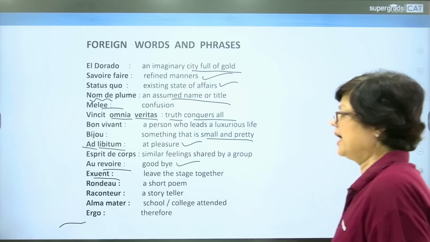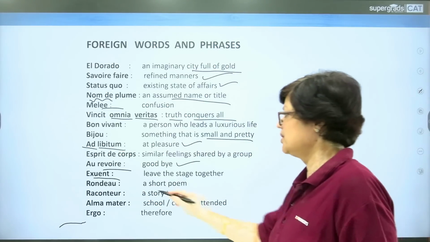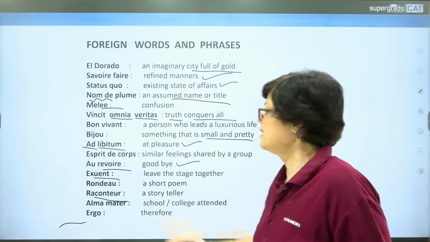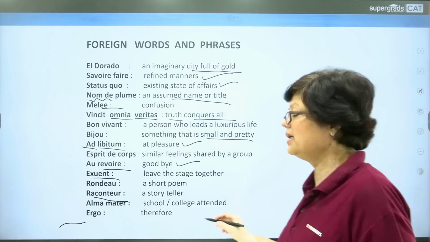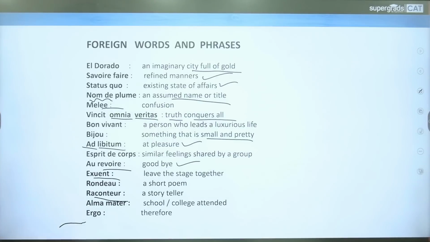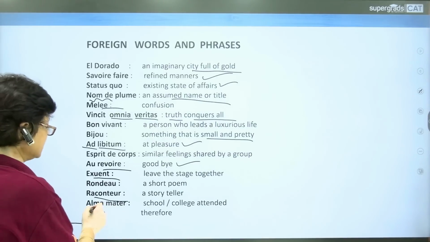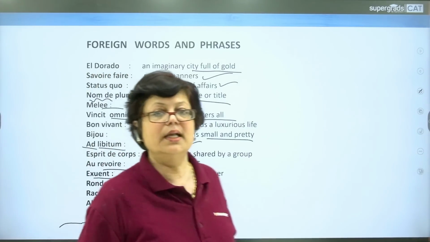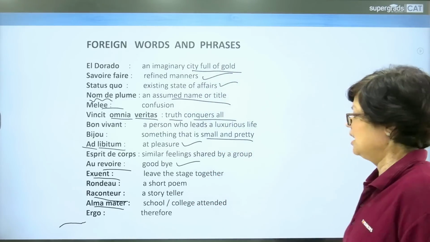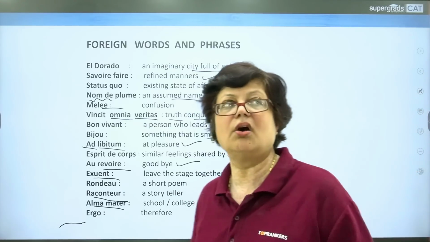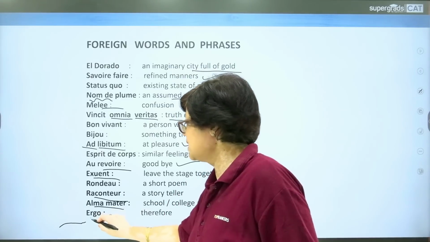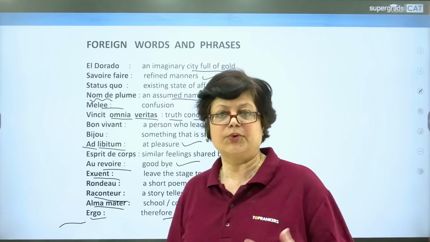Then Rondeau is a short poem. Next comes raconteur. Raconteur is a storyteller. The person who tells the story is called raconteur. Then alma mater is the school or the college or the university from which anybody studies and attends. Your school is your alma mater. Then comes ergo. Ergo means therefore.